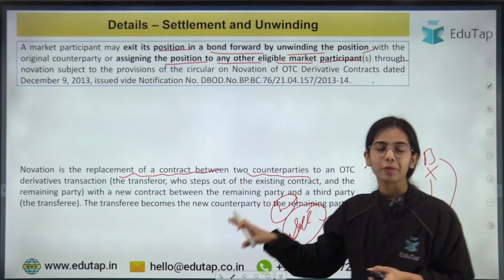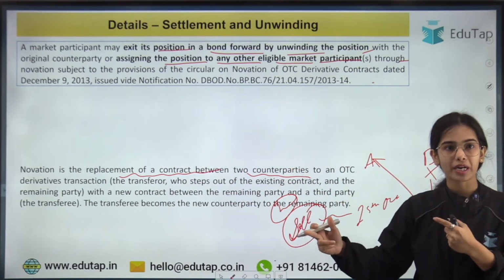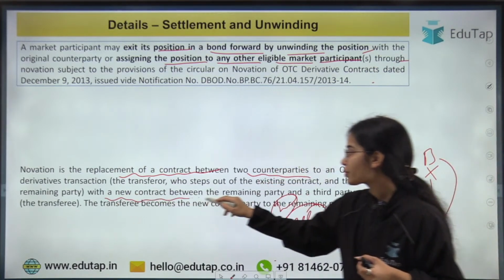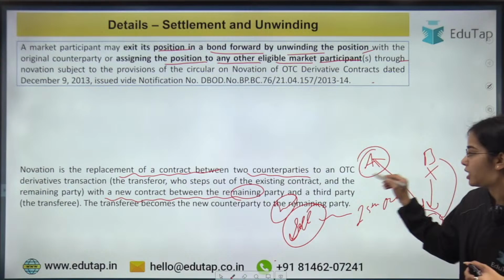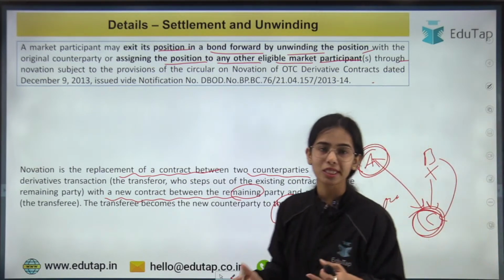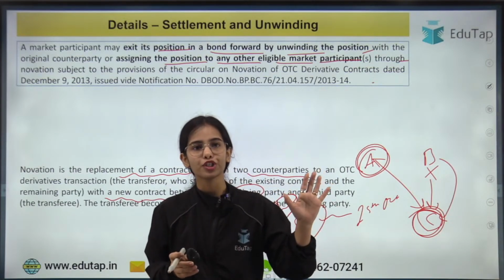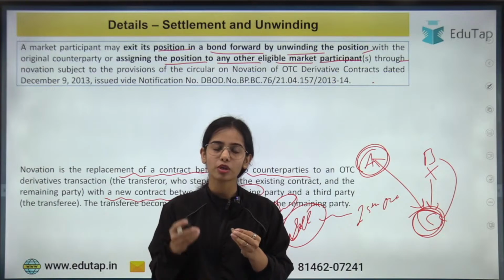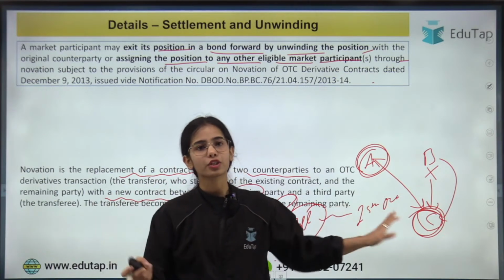So novation is the replacement of a contract between two counterparties to an OTC derivative transaction with a new contract between the remaining party and a third party, that is the new party. So this is the novation process. If you are exiting your position, you are unwinding your position, so either take the permission from the original counterparty or transfer the contract to a third party.